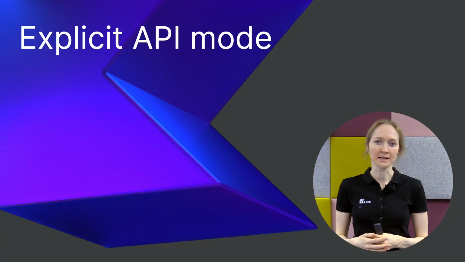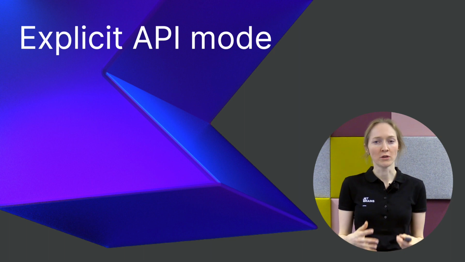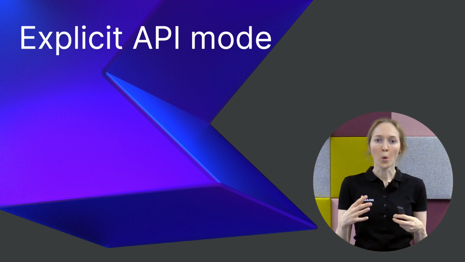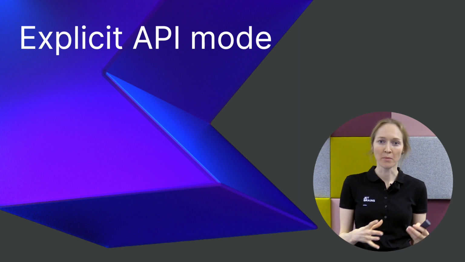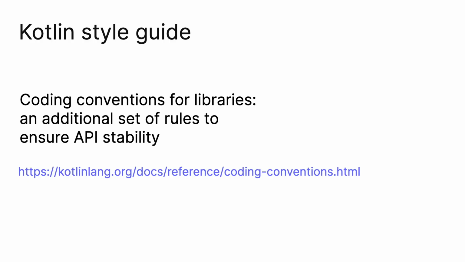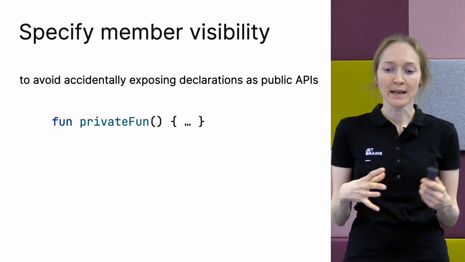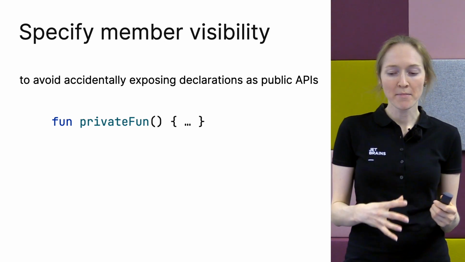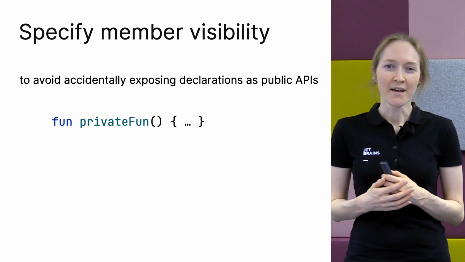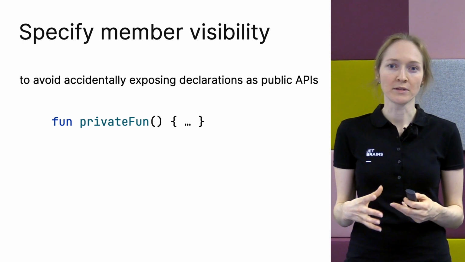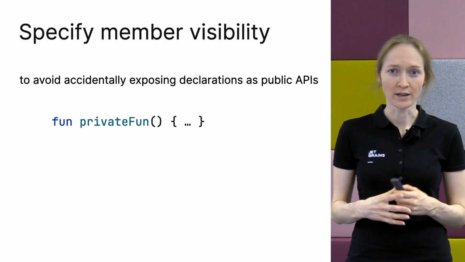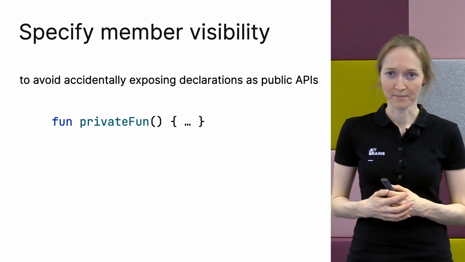Now I want to discuss another topic related to the philosophy of being explicit. We are introducing an explicit mode for library authors. The Kotlin Style Guide contains special recommendations for library authors, an additional set of rules to help to ensure API stability. The first recommendation is to specify member visibility explicitly. That prevents accidentally exposing an internal or private declaration as a part of the public API.